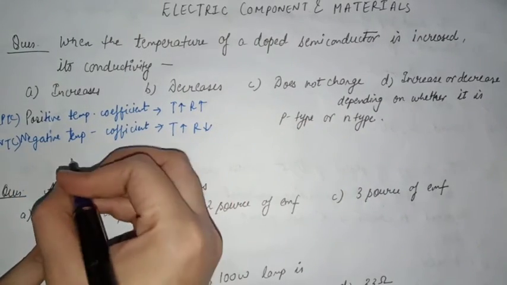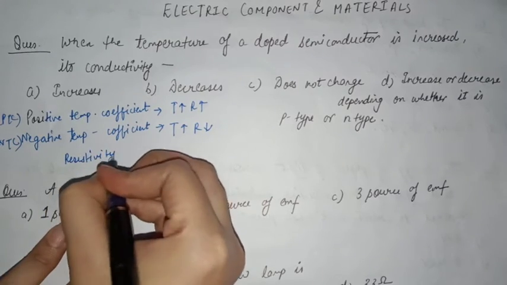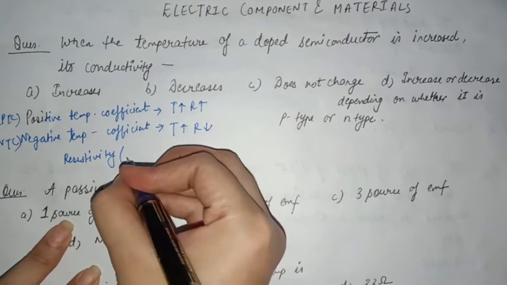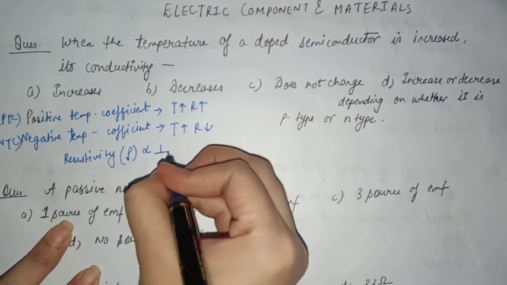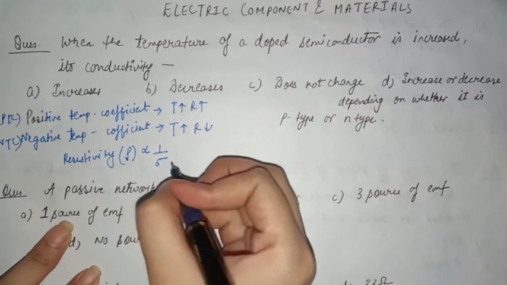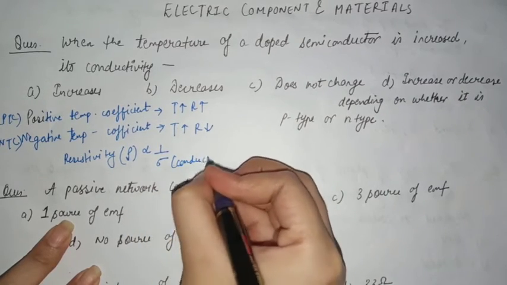So resistivity, which we denote by rho, is inversely proportional to conductivity, and conductivity we denote by sigma.